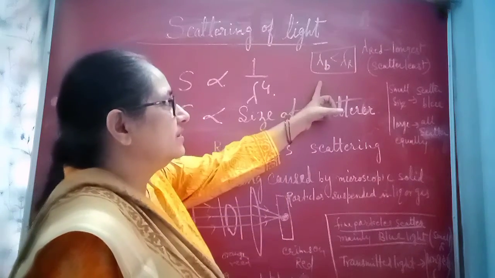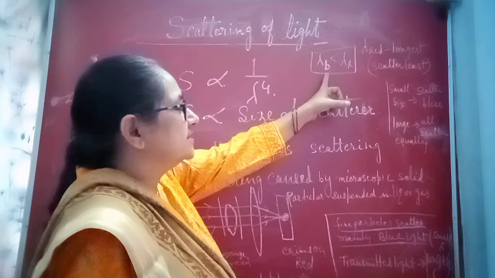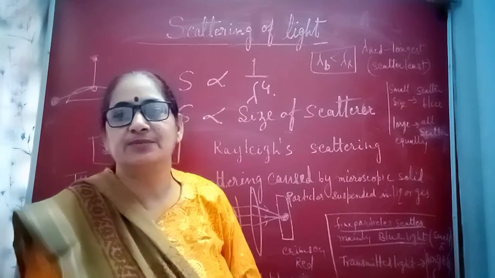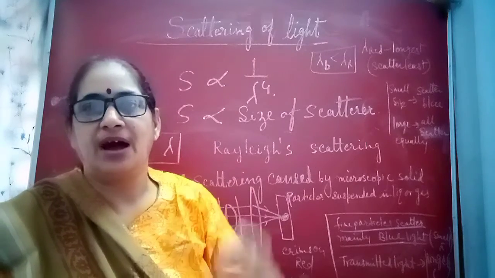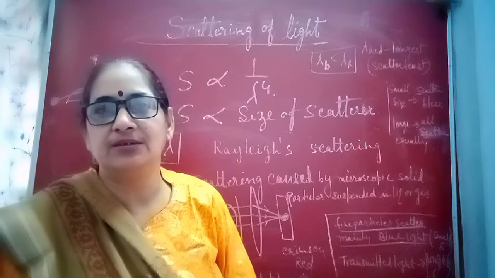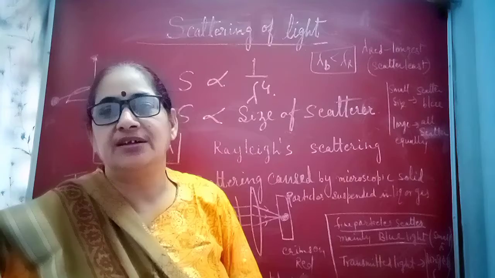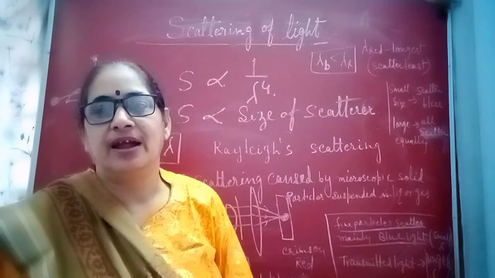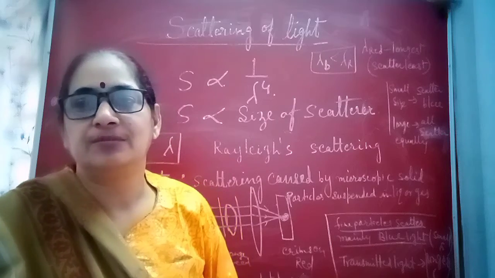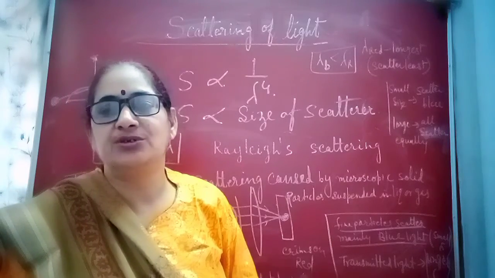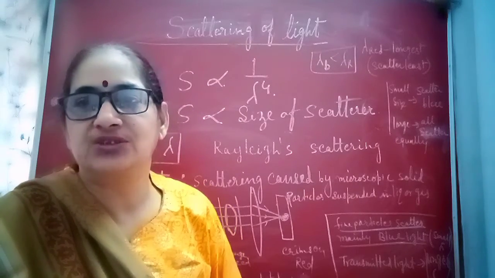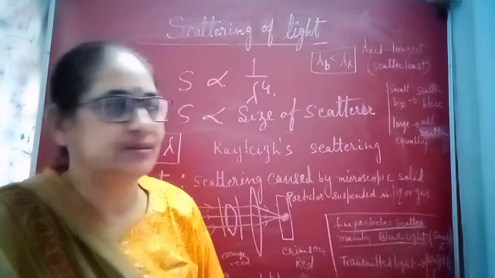That is why all danger signals are red, because red color scatters the least. And blue color scatters the most. So that is why the sky is blue, because our eyes are more sensitive to blue color. Violet color is absorbed by the atmosphere, and the color which reaches our eye and is very sensitive to our eye is blue color. So sky appears to be blue. These are all due to different wavelengths of light.